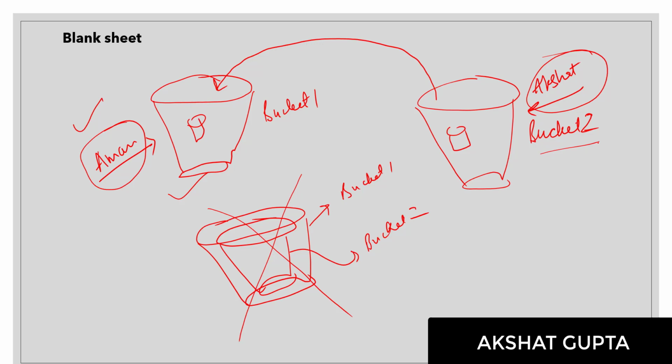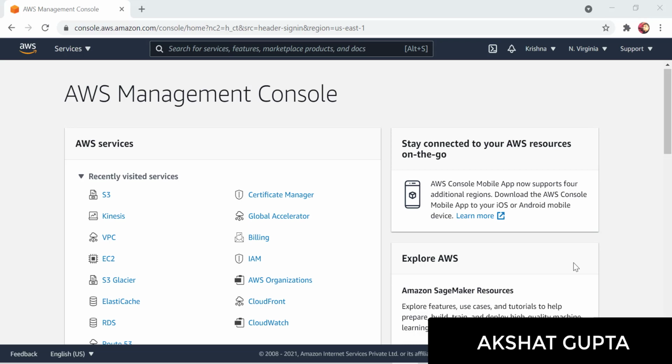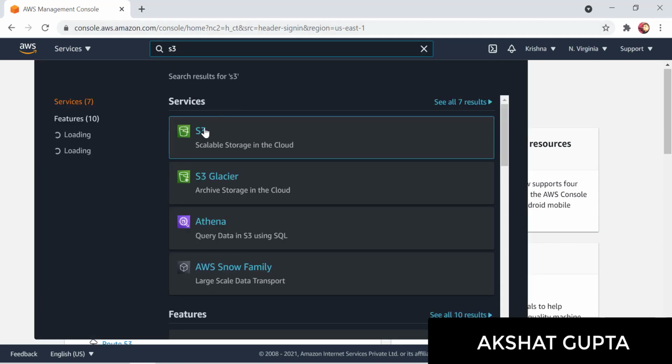So let's go into the lab and check what we can actually do. Now we are in the lab. You just need to log into your management console and search for either S3 or Simple Storage Service.